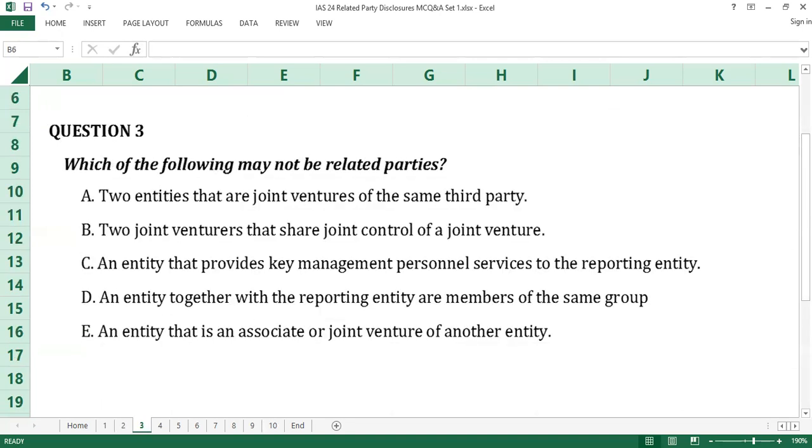Question number 3. The answer to question number 3 is B. Two joint venturers that share joint control of a joint venture. While a related party is defined as a person or entity that is related to the reporting entity, two venturers are not related parties simply because they share joint control of a joint venture. B is the answer to question number 3.